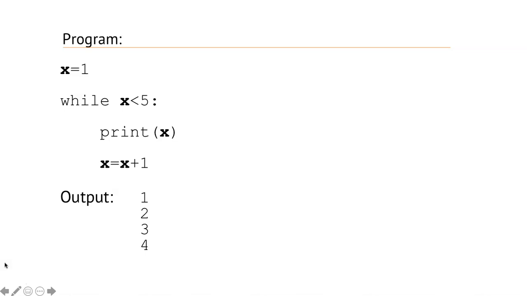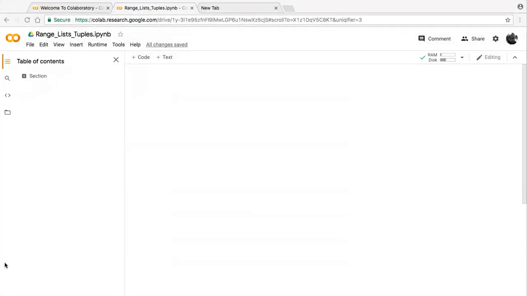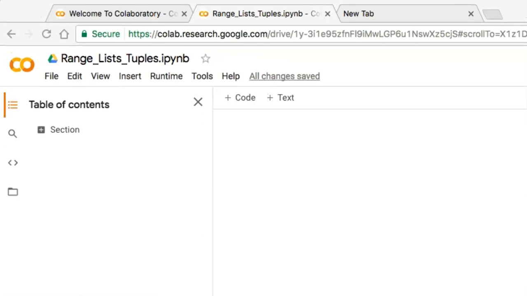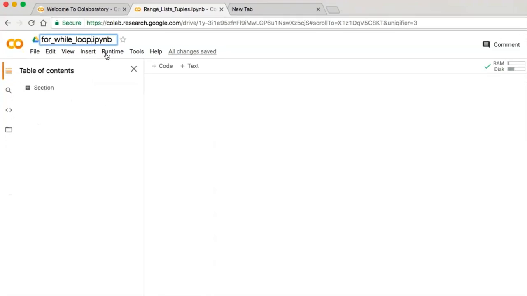So that's it. Now we'll try programs for loop and while loop on Google Colab. So this is our Google Colab editor. So first rename this file as for while loop.